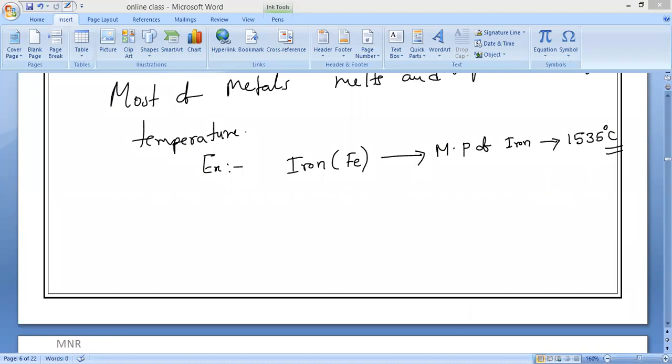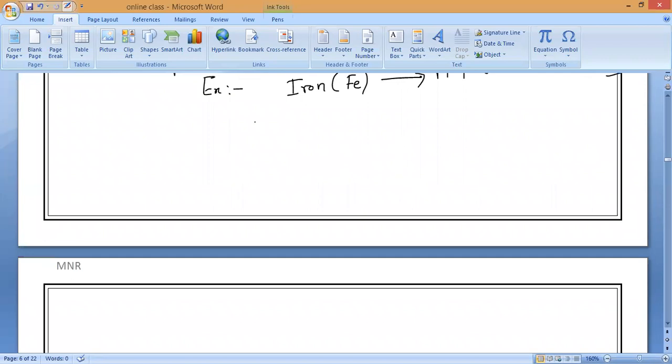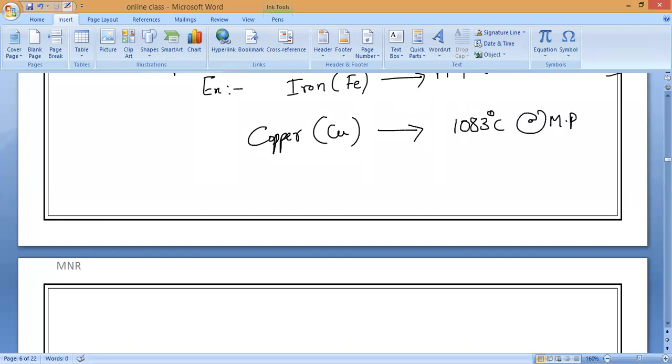1535 degrees Celsius. For example, if we take copper, what is the symbol of copper, Mr. Johan? Mr. Arun Kailash? Copper is Cu. So for Cu, around 1083 degrees Celsius is the melting point. At this temperature only it will melt. Understand, everybody?